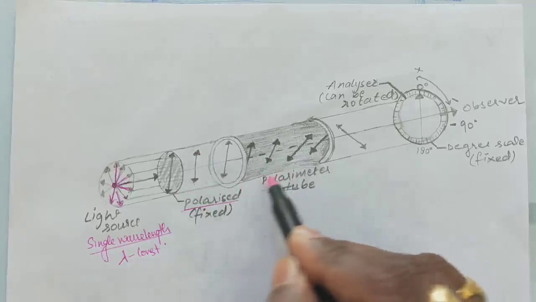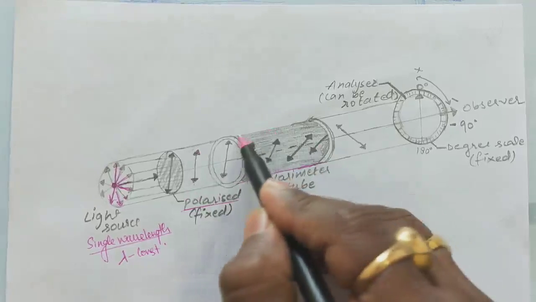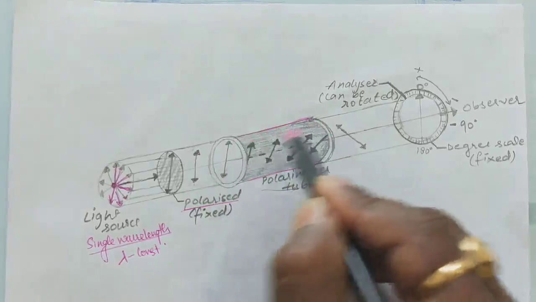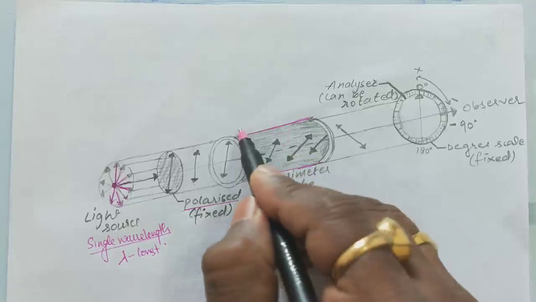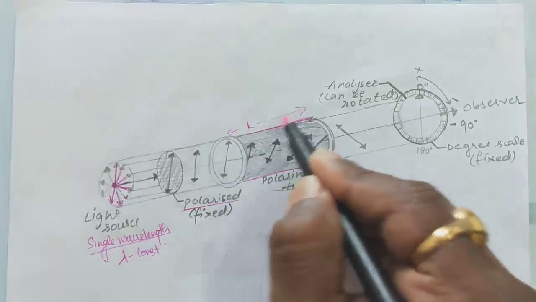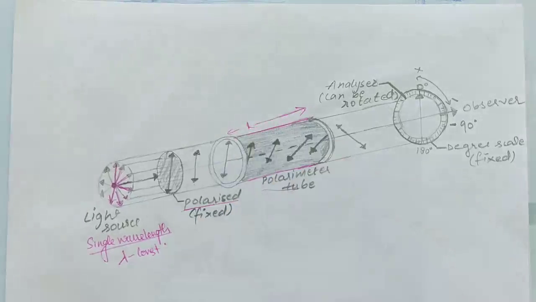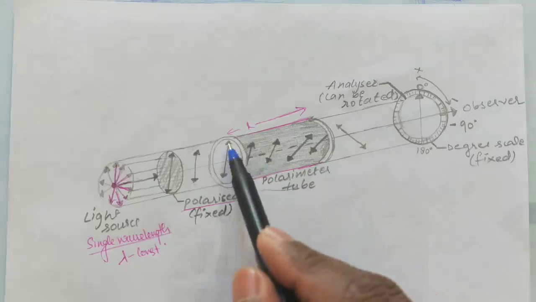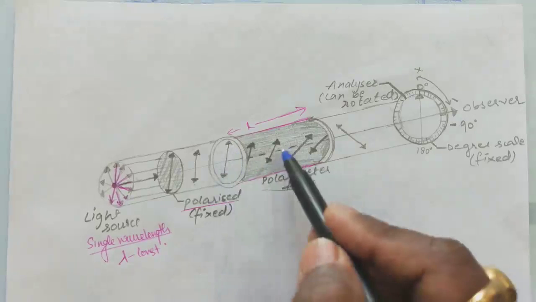See, this is called the sample tube. We have to put a sample tube here. Let the length of this sample tube be L, right? See, this is plane polarized light.